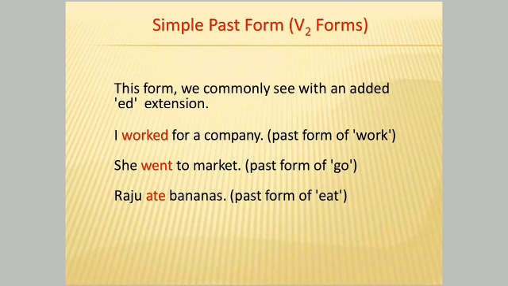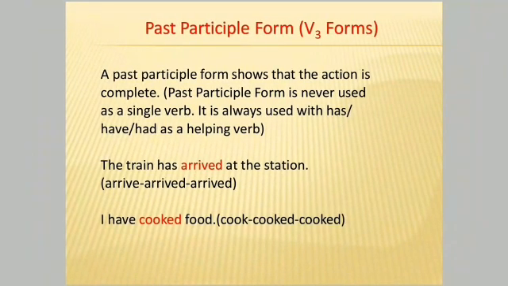Raju ate bananas. In these sentences, worked, went and ate are second forms of the verbs, and these words tell us that these actions took place in past.